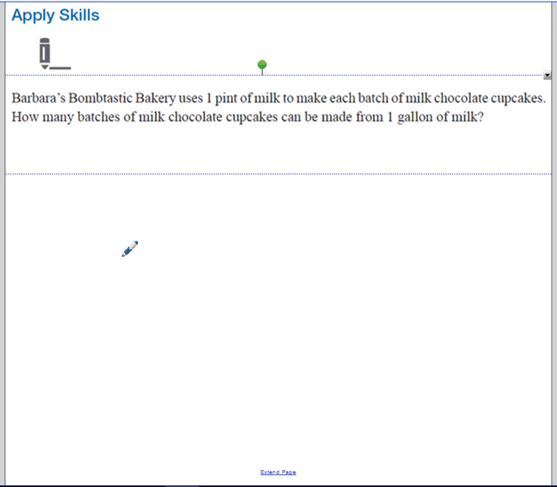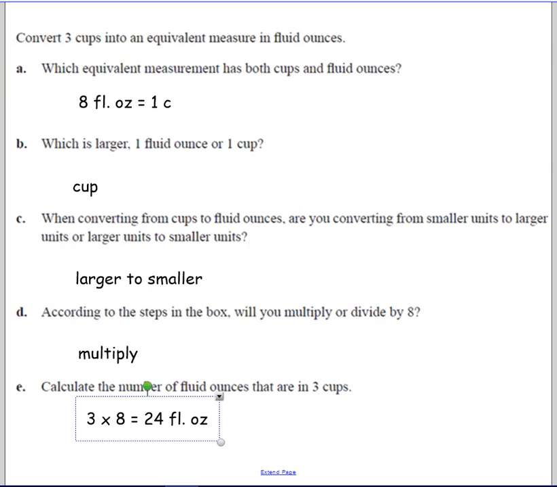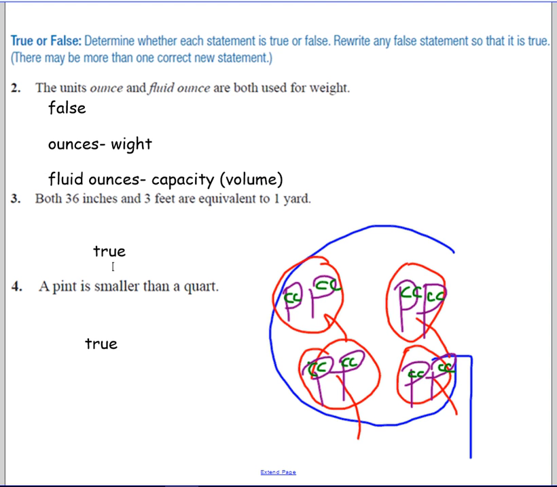Okay, the first one tells us that Barbara's Bombastic Bakery uses 1 pint of milk to make each batch of chocolate chip cupcakes. How many batches can she get from 1 gallon? You could actually use that handy dandy chart that I showed you way back to answer that, because we can see how many pints are in our big gallon. That's 2, 4, 6, 8. So 8 pints would equal 8 batches.